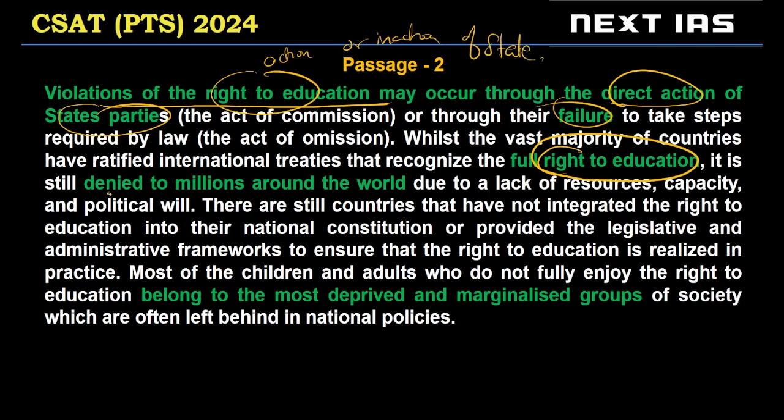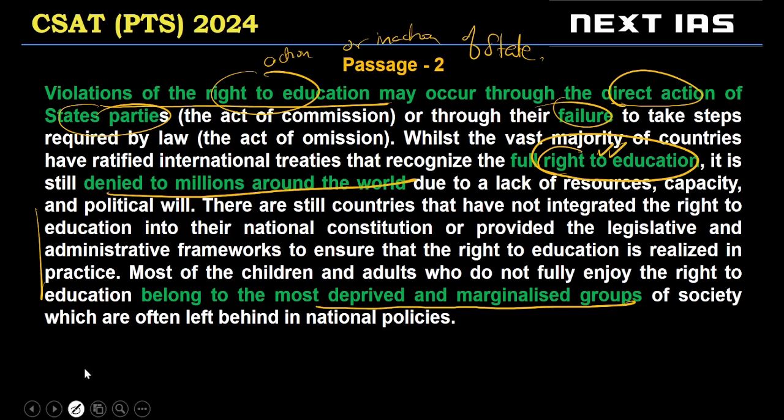Right to education is still denied to millions around the world, and most of the people in this category are the most deprived and marginalized groups of society, right? And we are told how it's denied. There are still countries with no legal framework, no administrative framework to actually implement the right to education. So fairly easy passage to read.